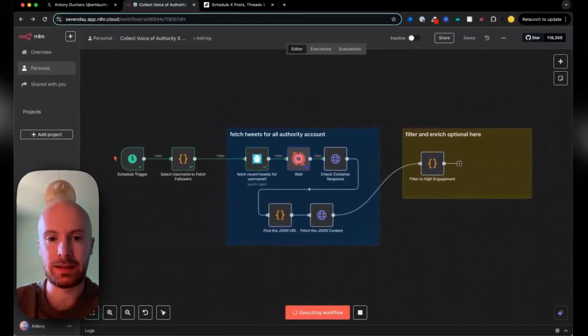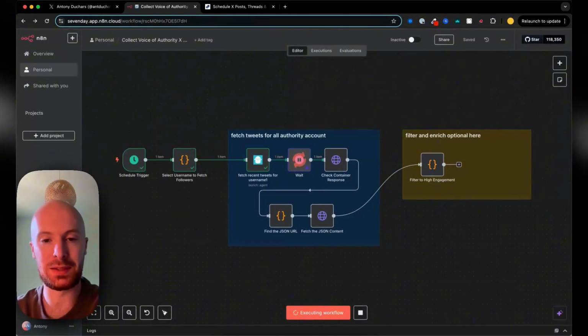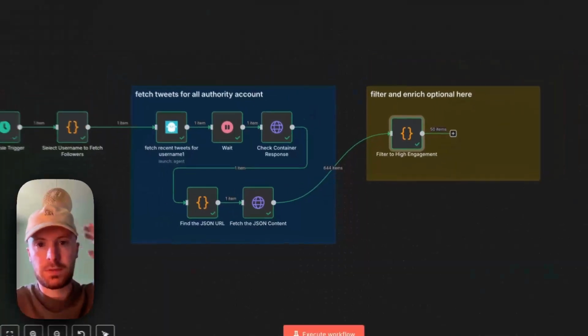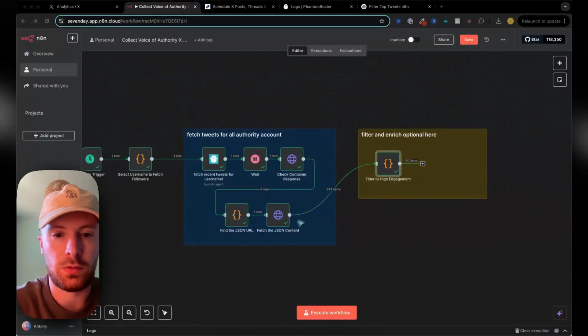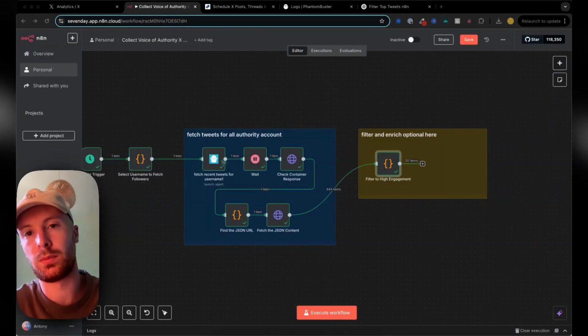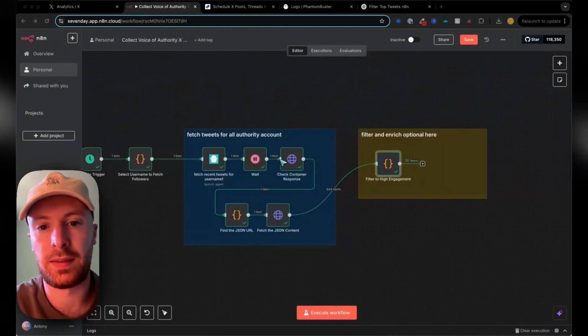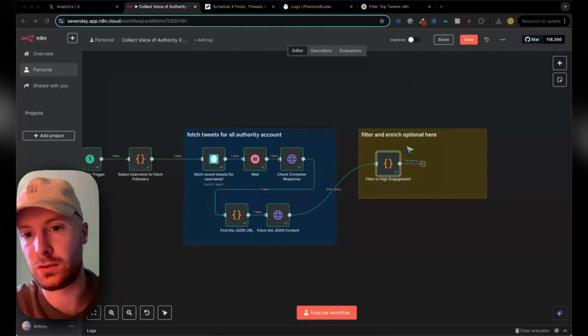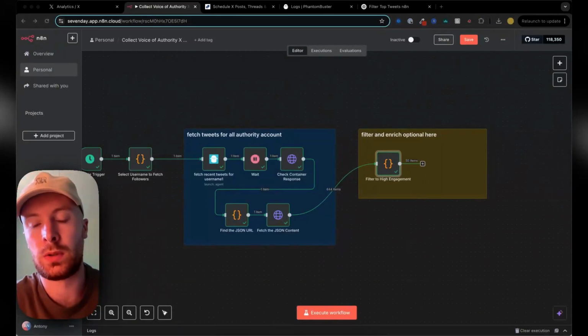This is now going to activate the background process in Phantom Buster that's doing the work of fetching the tweets for the username that we've used. Okay, so I just paused that while it was executing, because it takes a couple of minutes for Phantom Buster to run in the background. Then we wait for it to finish, and we get all the way basically to the end. You can do more tasks here, but for the sake of this, I'm not going to.